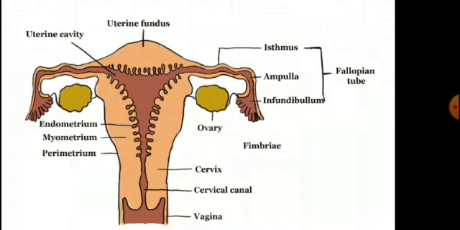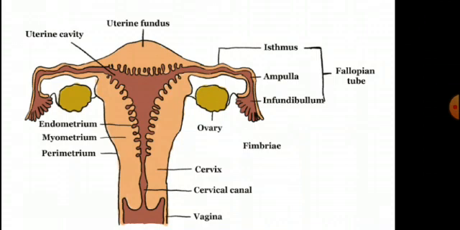The part closer to the ovary is the funnel-shaped infundibulum. The edges of the infundibulum possess finger-like projections called fimbriae, which help in collection of ovum after ovulation. The infundibulum leads to a wider part of the oviduct called ampulla. The last part of the oviduct is called isthmus, which has a narrow lumen and joins the uterus.